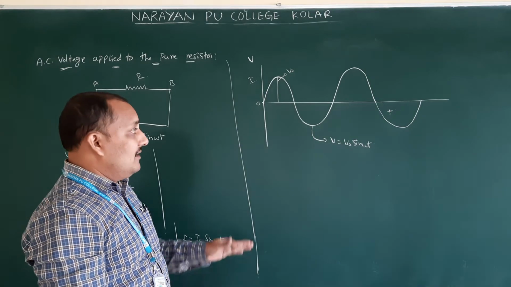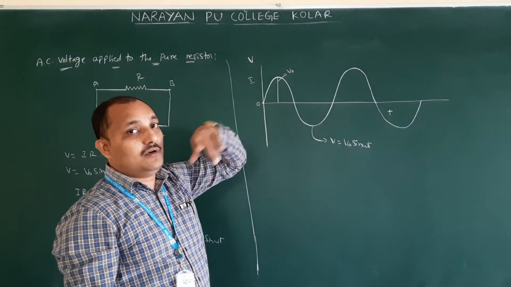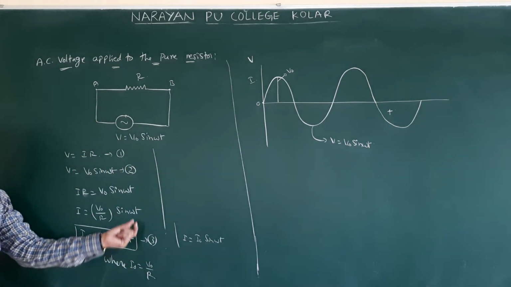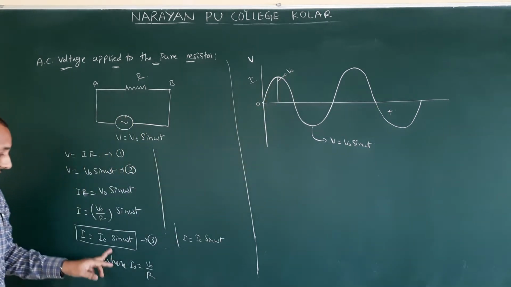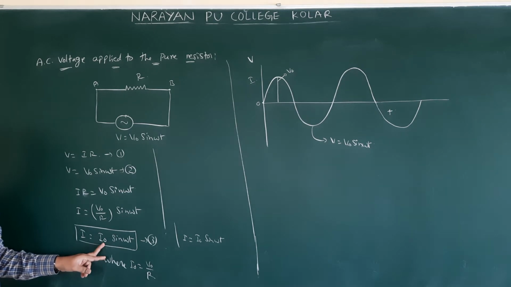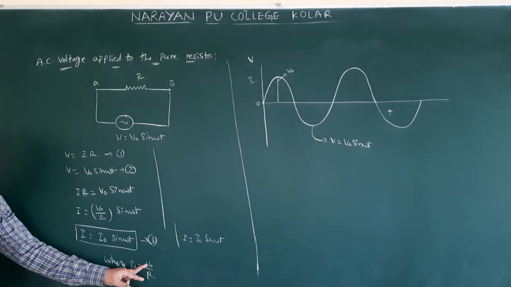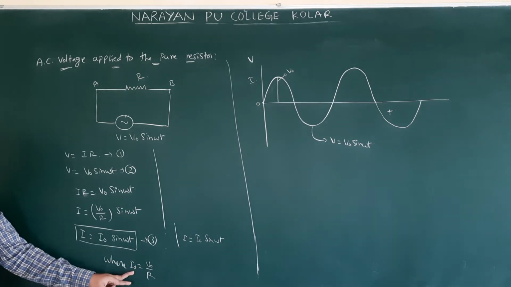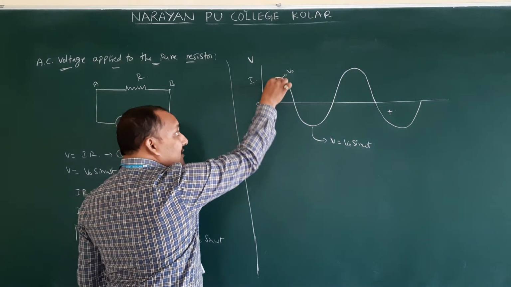Some people, whenever they are writing an exam, will draw both like this one. For that, logic will be there. Simply you have to remember this value. Here this value we said is V naught. Here this value is going to come I naught. So is this I naught more than V naught or less than V naught? That is very important. Here I naught is V naught by R. V naught is divided by some value, so definitely I naught will be less than V naught. Therefore you have to draw the curve below this one.